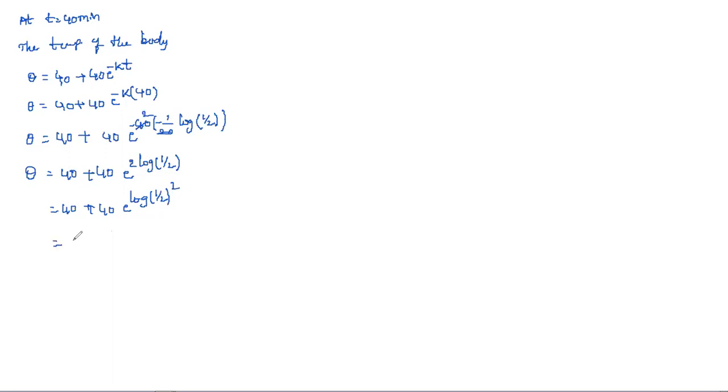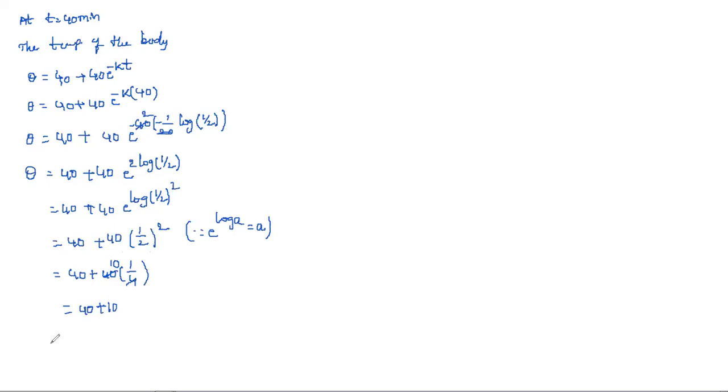So this is 40 plus 40 into e power log a, and e power log a is simply equal to a. Here, in place of a, we have 1 by 2 whole square, so that is 40 plus 40 into 1 by 4, which is 40 plus 10.